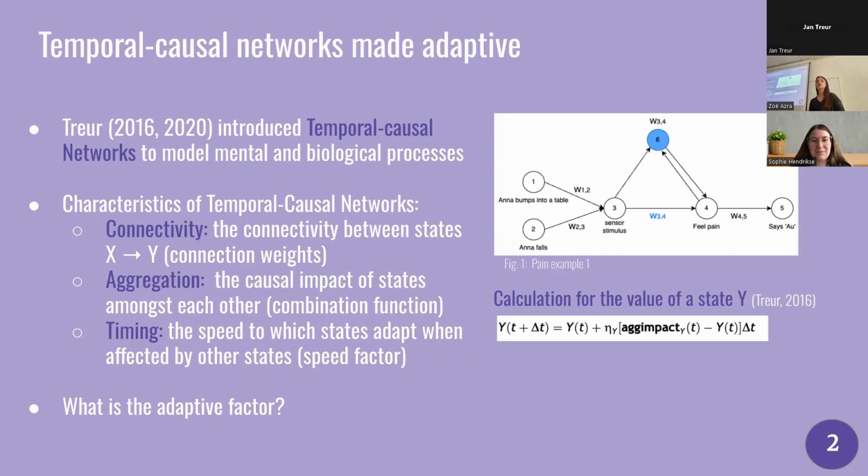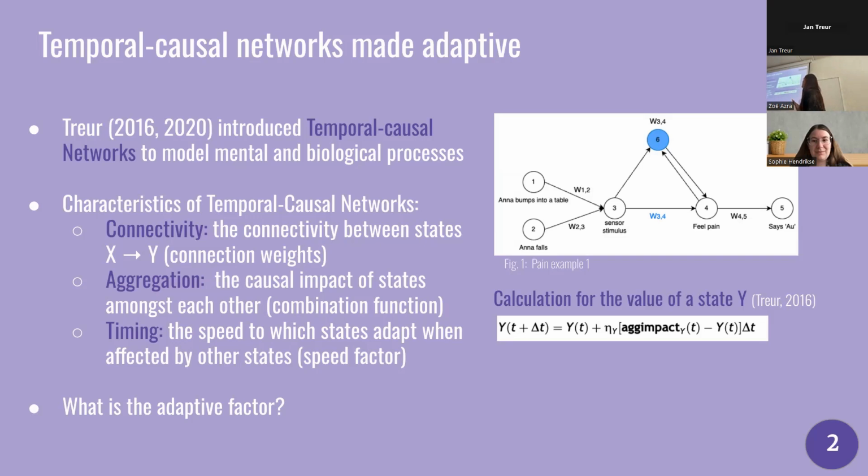So Treur introduced temporal causal networks to model mental and biological processes, among other things. And these networks have the following characteristics: connectivity, aggregation, and timing. So if we look at the graph over here, we can see that there is, for example, an arrow pointing from state 3 to 4.